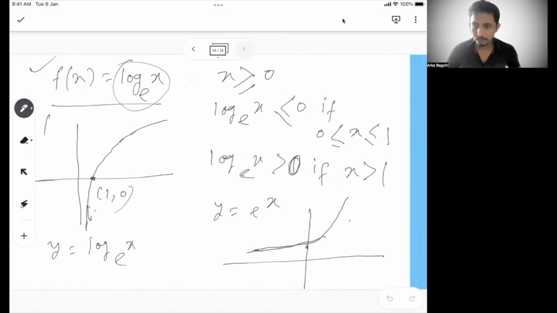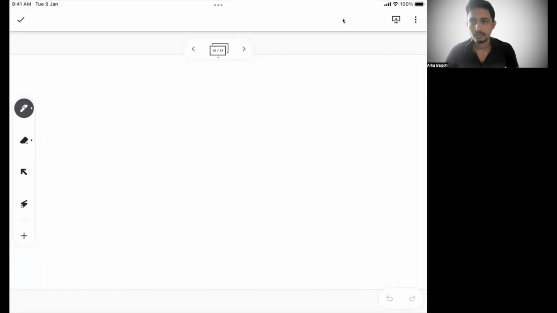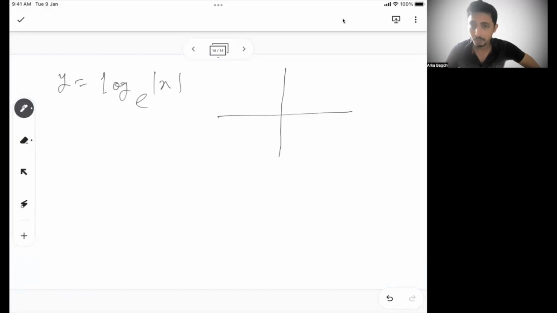Now, what are the other different scenarios that we will see now? There is a scenario where we can say y is equal to log of mod x base e. And how do you think the graph will look? Since it's mod x, now x can take both positive and negative values, and it will give you the same value. This is the one graph.